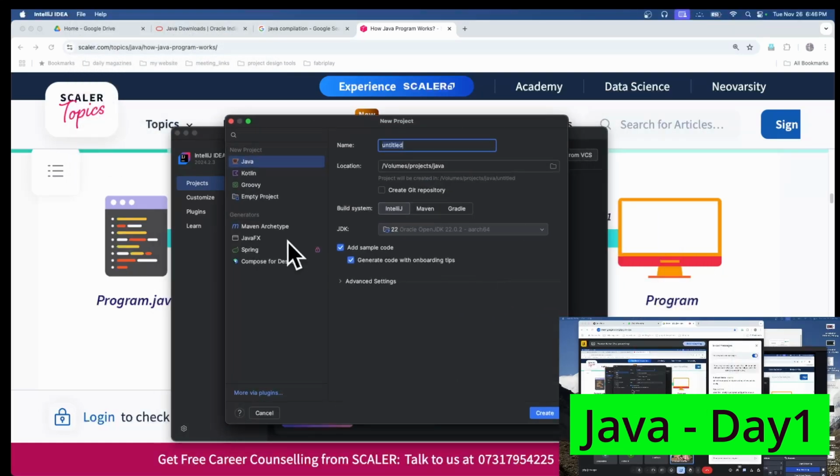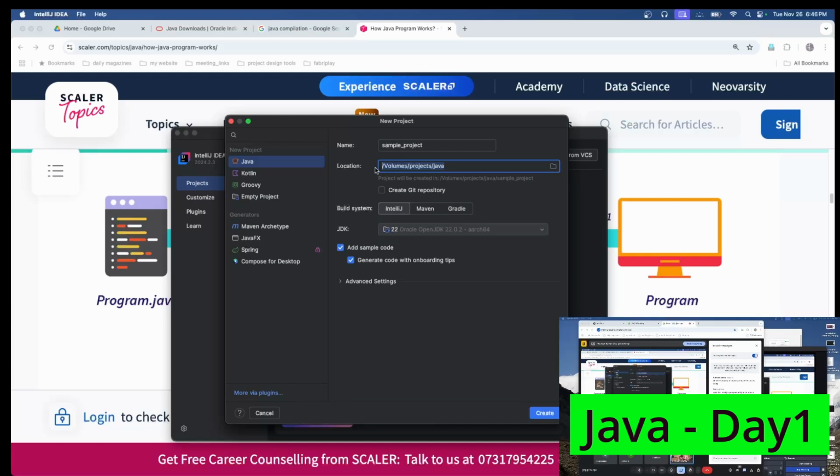You can see this window will come. It is asking the project name and where you want to store the project. All these things it will ask you. So you can just give a sample Java project name. Don't give any space, better. So we can say sample project. Don't give any space in the project name.